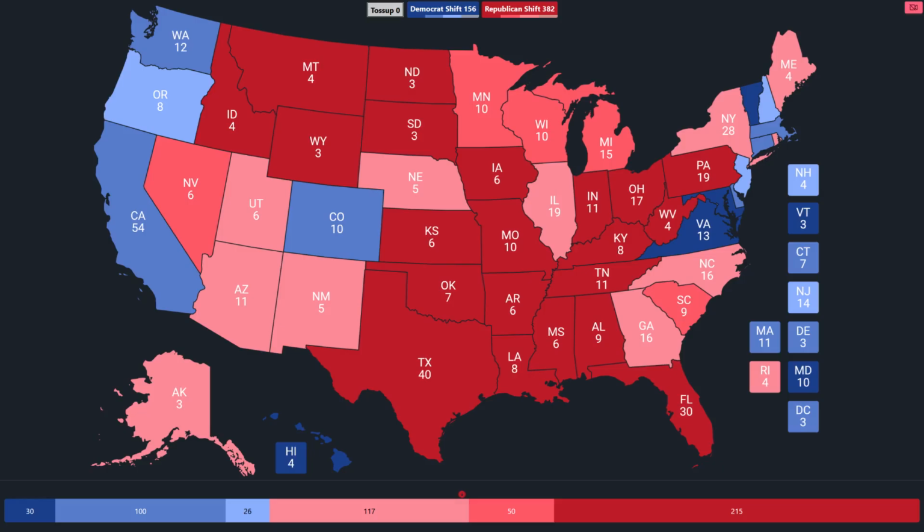How much vote did Perot take away from either side, and how many of those voters came out just to vote Perot or bust? Again, nobody really knows. But the Clinton years were the last time a Democrat had real success in some of the southern states. You can see there's a lot of dark red on this map. That's going to go all the way from Idaho and the upper Great Plains, through most of the Midwest and into parts of the South, except for Virginia and some of the Sun Belt. Even states like New York and Rhode Island in the Northeast also got a little bit redder, but it was not overly significant.